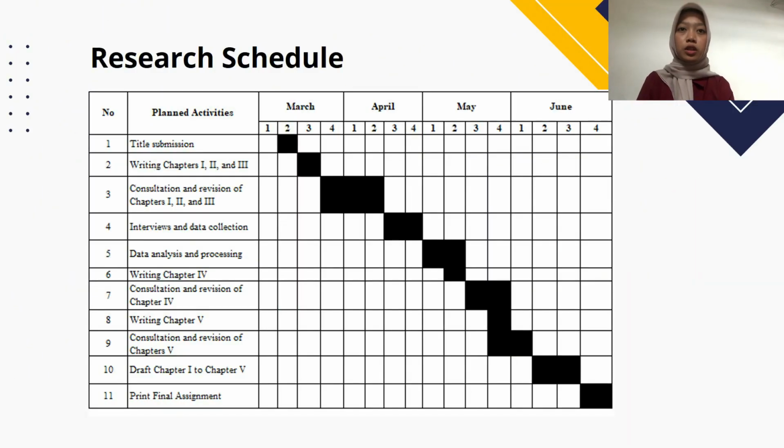Next, research schedule. Title submission in 1 week. Writing chapter 1, chapter 2, and chapter 3 in 1 week. Consultation and revision of chapter 1, chapter 2, and chapter 3 in 3 weeks. Interview and data collection in 2 weeks. Data analysis and processing in 2 weeks. Writing chapter 4 in 1 week. Consultation and revision of chapter 4 in 2 weeks.